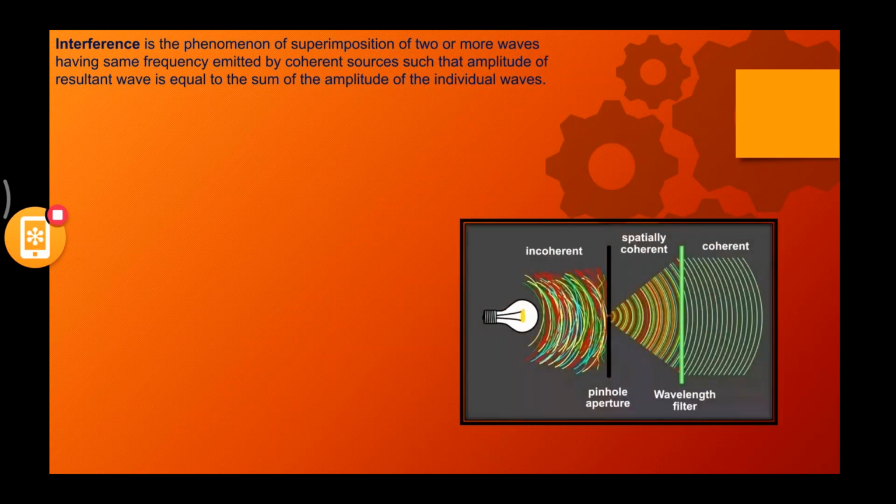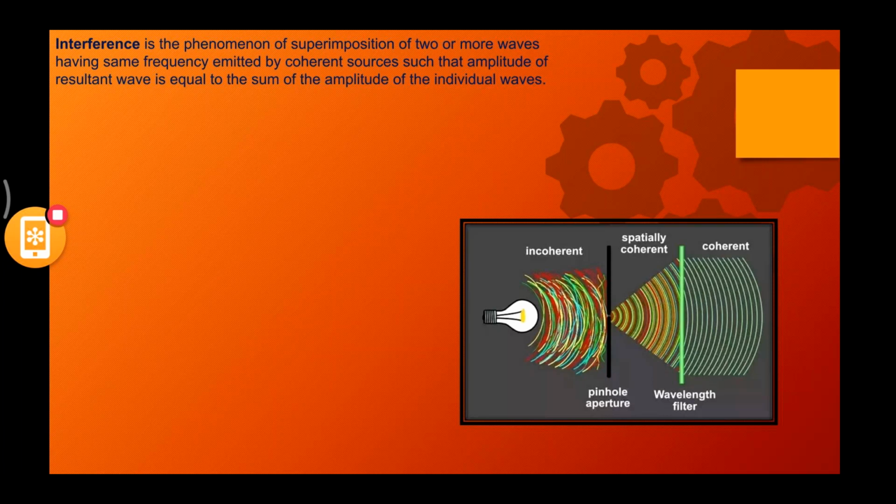You can see a picture where you have incoherent and you have coherent. Now, what is the difference between incoherent and coherent? Coherent waves are having same frequency. They have a same angle as well. If the angle is same, what did I tell you? That is nothing but phase difference. So phase difference is same, frequency is same. So the waves that are being emitted from the source, you can call that source a coherent source.